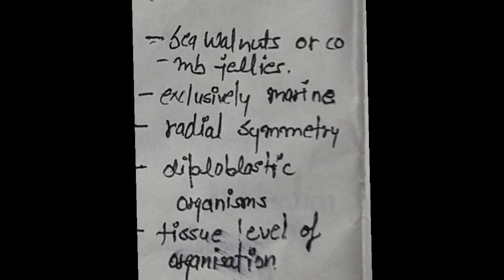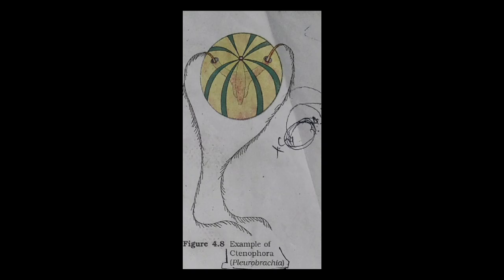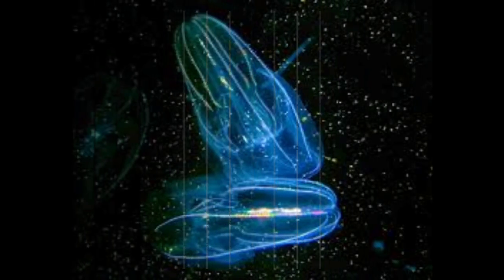Members of phylum Ctenophora are exclusively marine. Ctenophores are radially symmetrical and diploblastic organisms. Ctenophores exhibit tissue level of organization. Ctenophores, commonly known as sea walnuts or comb jellies, have eight external rows of ciliated comb plates which help in locomotion. Locomotion refers to the movement or ability to move from one place to another.